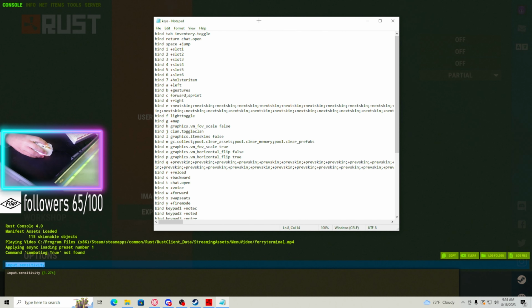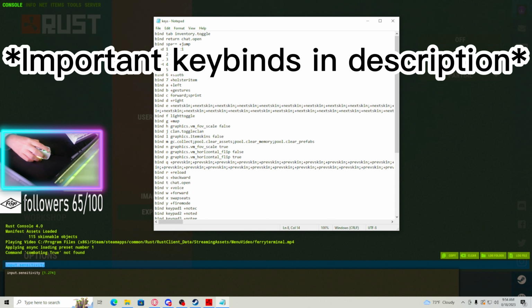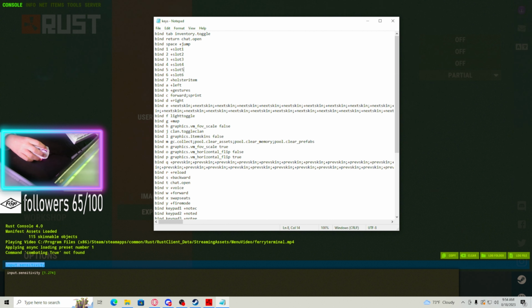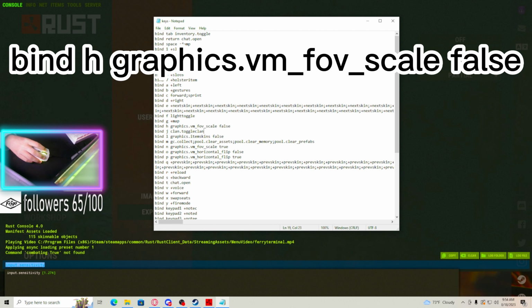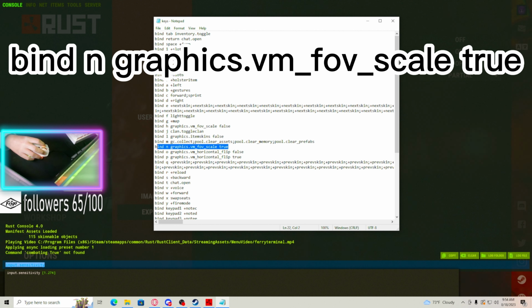Here are some keybinds that I have. These are all my keybinds, but some of the important ones are I have H bound to graphics false, so my binding's a little bit smaller. And then I have N bound to true, so it's a little bit bigger.